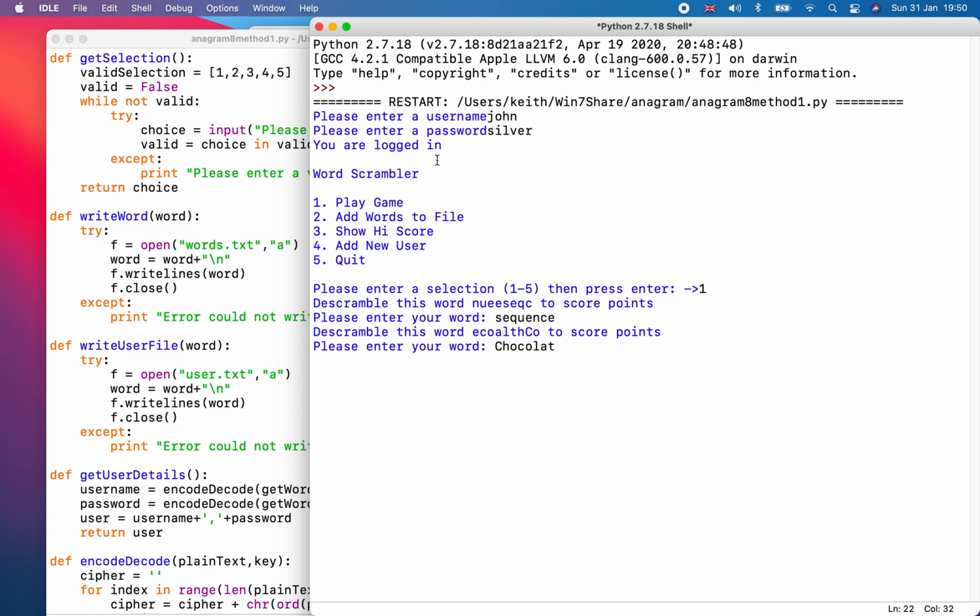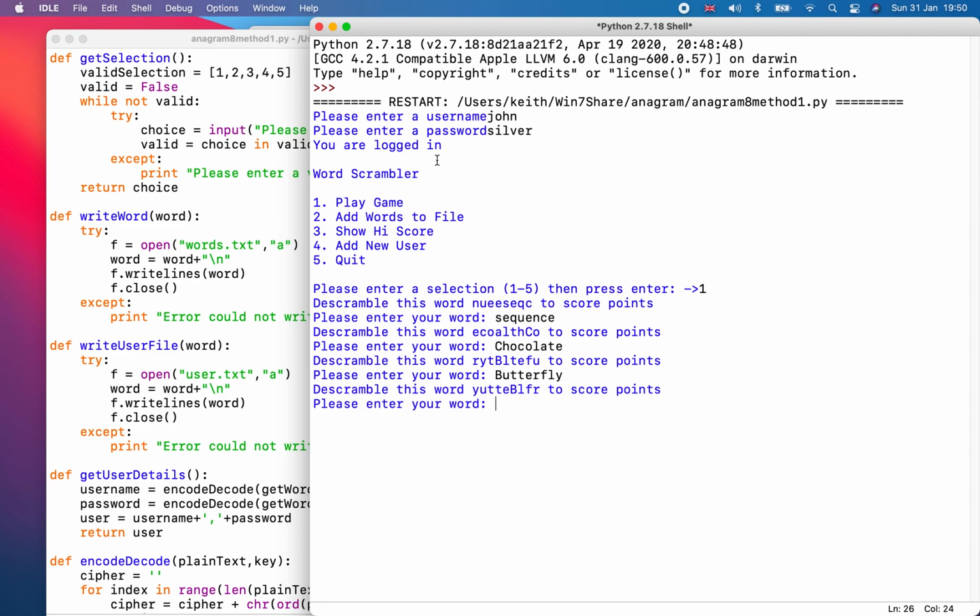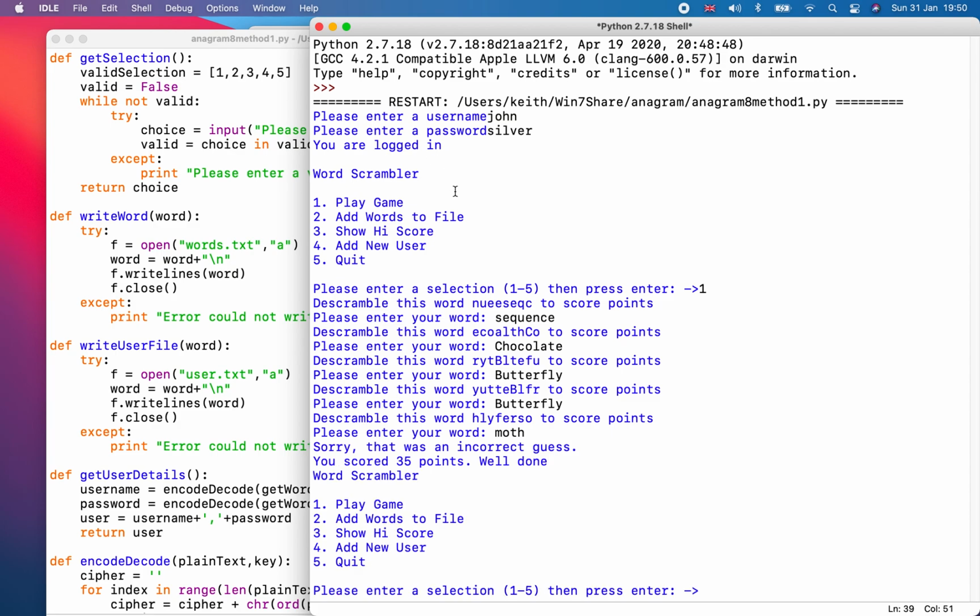Chocolate, butterfly, butterfly again, and I think that will get him to the high score. So let's just do moth. There we go. Sorry, that was an incorrect guess. You scored 35 points. So let's take a look at the high score table.